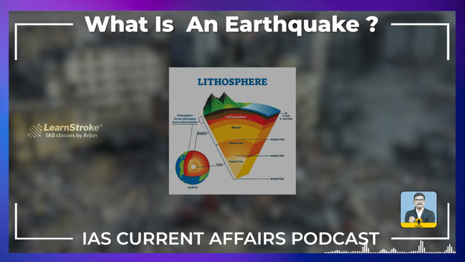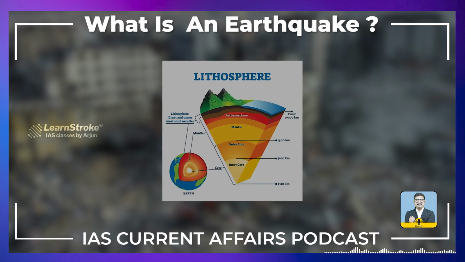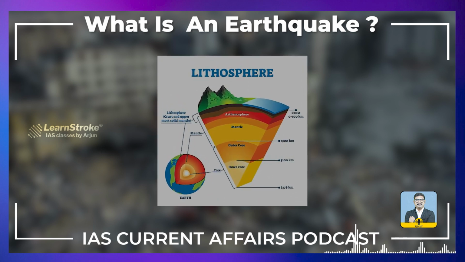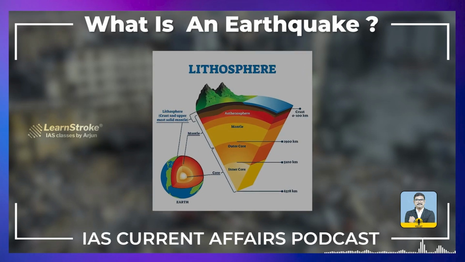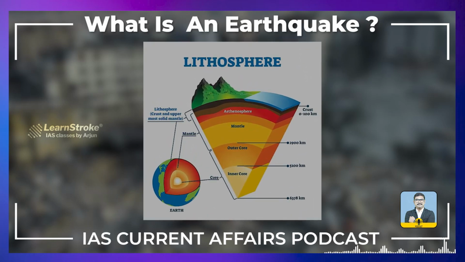The solid crust and the top stiff layer of the mantle make up a region called the lithosphere. The lithosphere isn't a continuous piece that wraps around the whole earth like an eggshell. It's actually made up of giant puzzle pieces called tectonic plates. The tectonic plates are constantly shifting as they drift around on the viscous, slowly flowing mantle below.